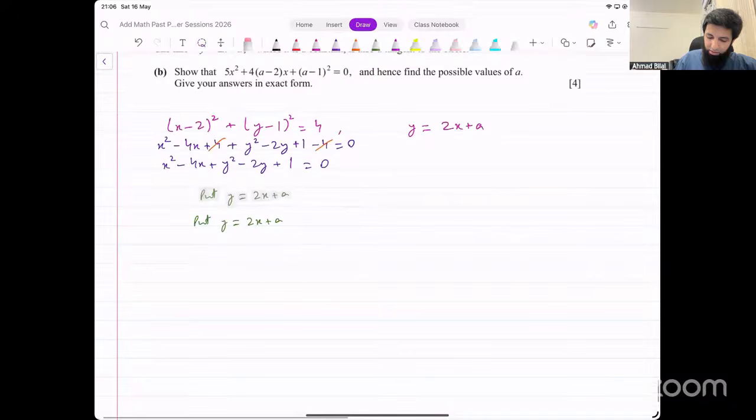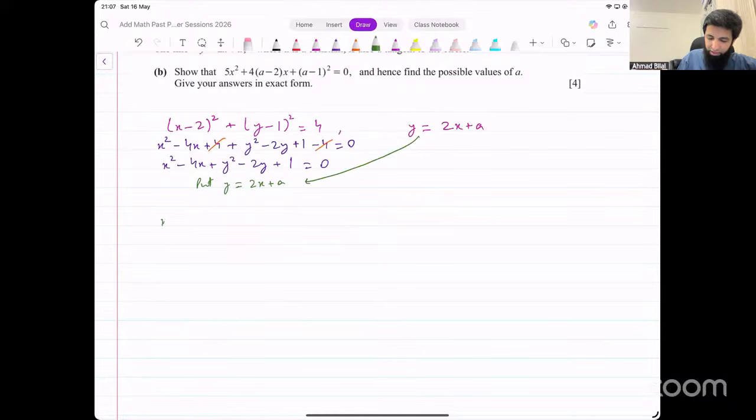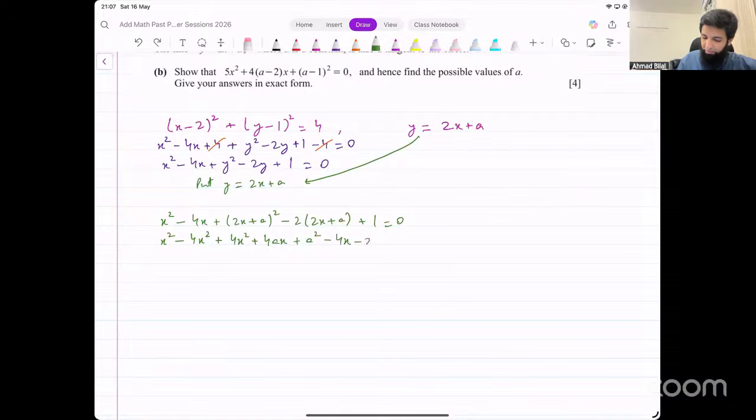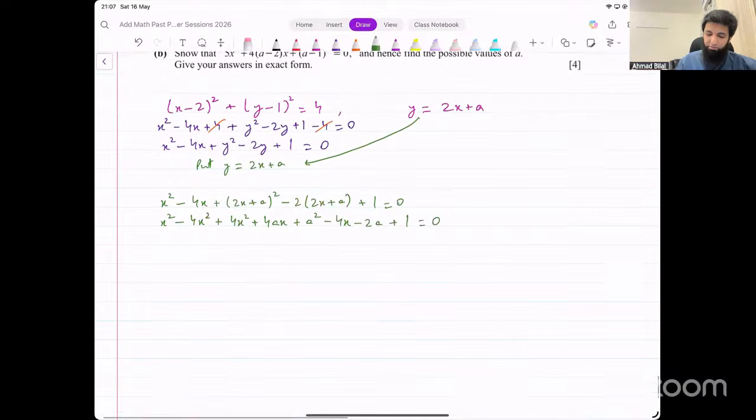Now at this point, let's input that. So now we get x squared minus 4x plus 2x plus a whole squared minus 2 into 2x plus a plus 1 equal to 0. This simplifies further to x squared minus 4x plus 4x squared plus 2 into 2x into a. What will that be? 4ax plus a squared minus 4x minus 2a plus 1 equal to 0.